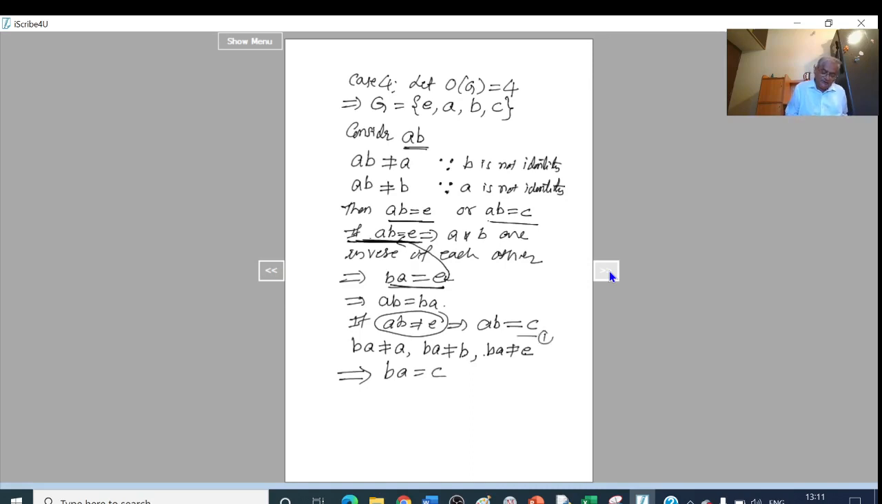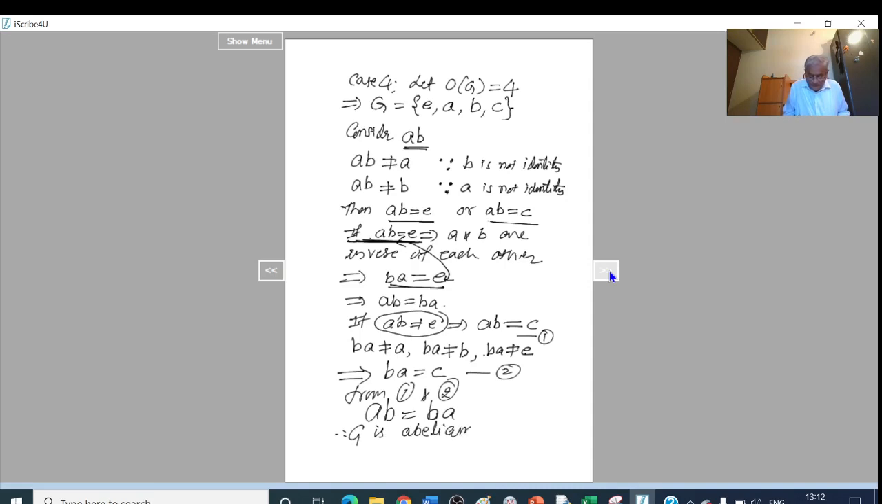If I take this as 1 and this as 2, see the right hand sides of 1 and 2 are the same. Therefore the LHS must be the same. That is, from 1 and 2 we can write AB is equal to BA. So we have proved that if order of G is equal to 4, then AB equals BA for all A and B belonging to G. Therefore G is abelian.